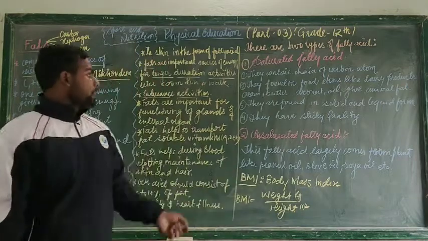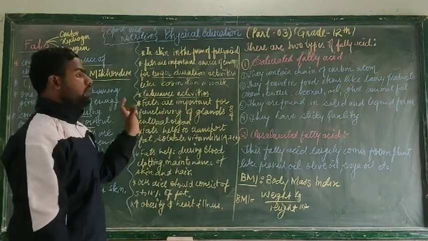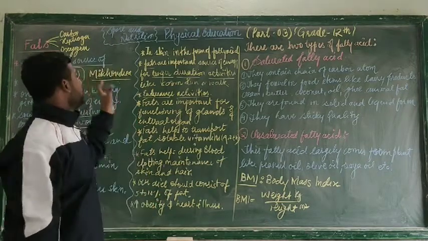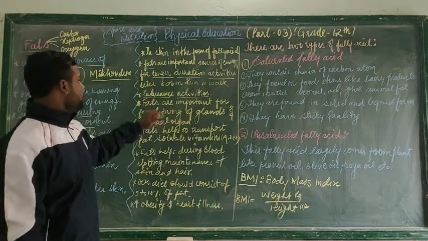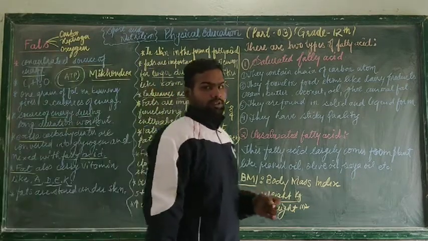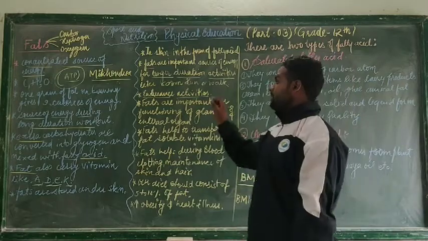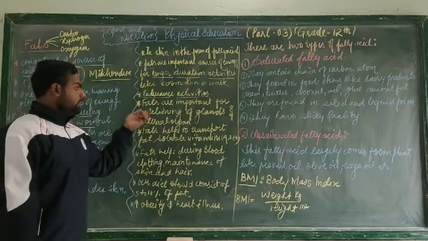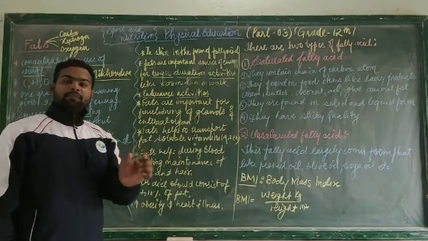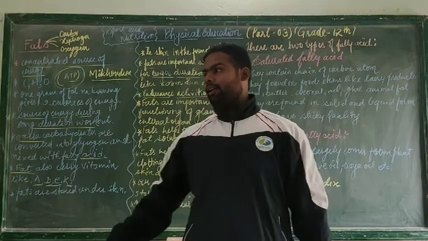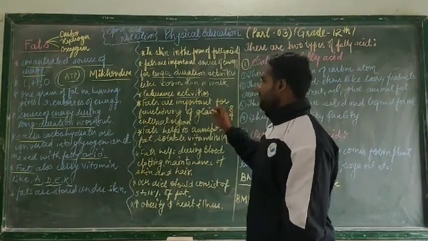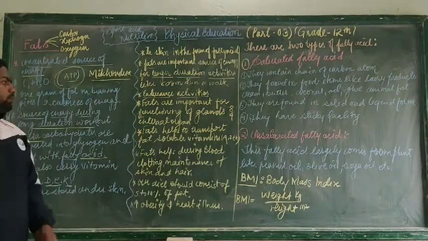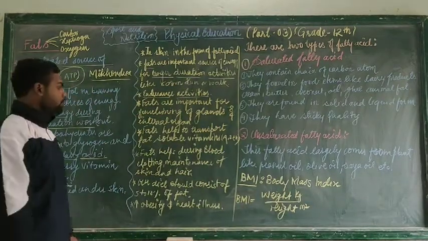Now what is fat? Fat is a fatty acid chain of carbon, and fats are important for the functioning of glands and the internal organs. So what is the importance of fats? The importance of fats is the perfect functioning of our internal organs and glands. Fat is a basic requirement if you want your glands and internal organs to work properly.